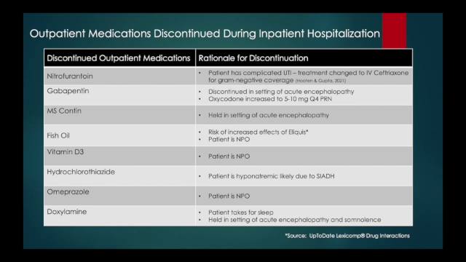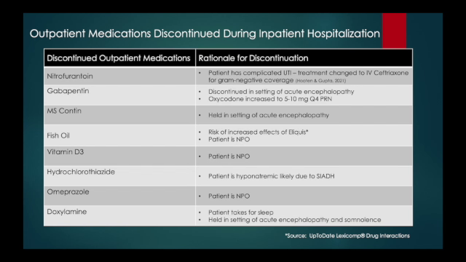Okay, and this slide discusses outpatient medications that were discontinued while the patient was hospitalized. And the first line there, we had nitrofurantoin that was given for her previous UTI. That was discontinued and replaced with ceftriaxone IV, because at this point the patient was considered to have a complicated UTI. She was already in the hospital, so it made sense to switch her over to a stronger, more effective antibiotic such as ceftriaxone. Next we have gabapentin.